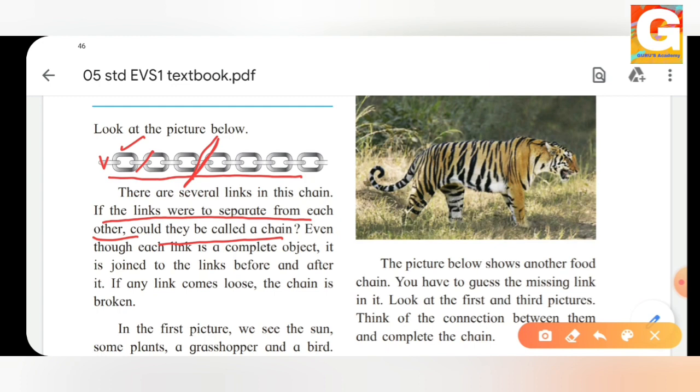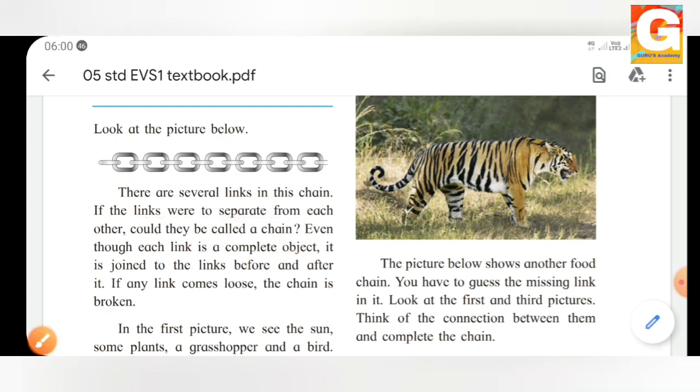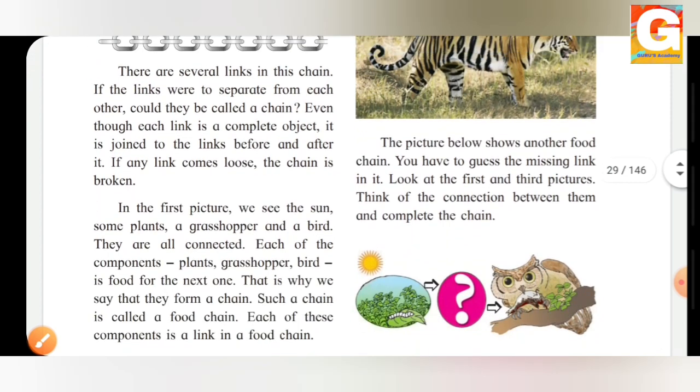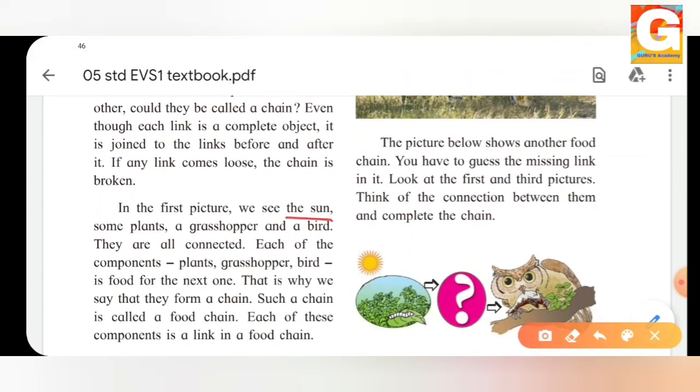Even though each chain link is a complete object, it is joined by links before and after it. If any link comes loose, the chain is broken, isn't it? Even if it becomes loose, the chain will be broken. So a complete chain should be joined to each other. Now in the first picture, we have seen there is the sun, there are some plants, a grasshopper and a bird. So those are all connected, isn't it?